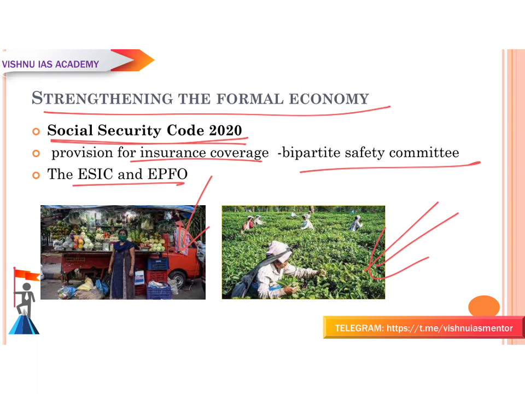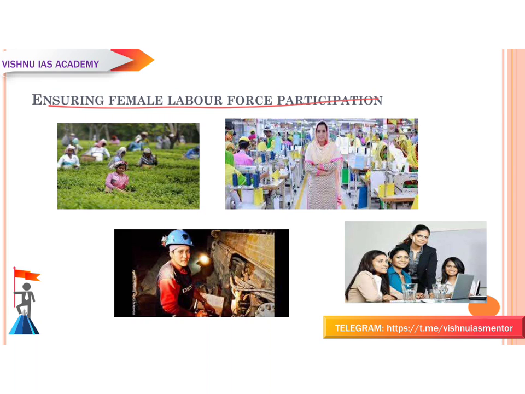Okay, what is this ESIC? Employees' State Insurance, that is a self-financing social security and health insurance scheme for Indian workers. Okay, and EPFO is the Employees Provident Fund Organisation. Okay, so now the ESIC and EPFO requirements will be applicable to these employees also. So the ESIC and EPFO requirements will now apply to establishments employing fewer than 10 and 20 workers on a voluntary basis.